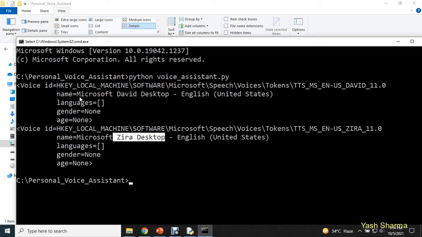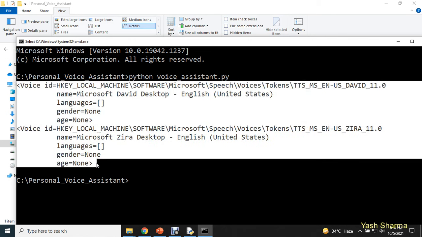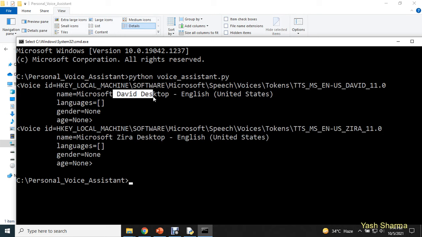Here you need to understand one more point. At index number 0, you are going to have the male voice, and at index number 1, you are going to have the female voice. How you can use the male or female voice, I'll tell you. The moment you execute this py file, you will have this information. This for loop will print it for you: index number 0, we have the male voice; index number 1, we have the female voice.